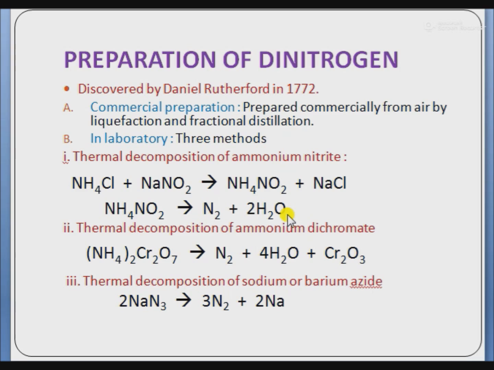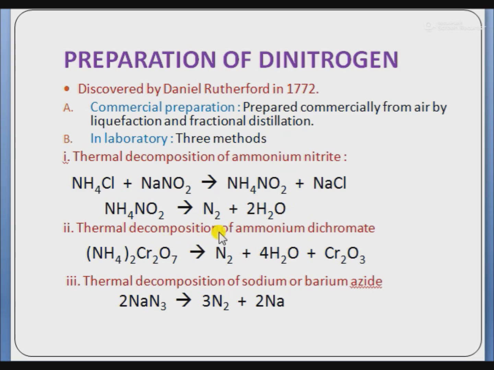These impurities can be removed by passing the gas through aqueous sulfuric acid containing potassium dichromate, because sulfuric acid is a dehydrating agent. It absorbs all the impurities present along with the nitrogen gas.